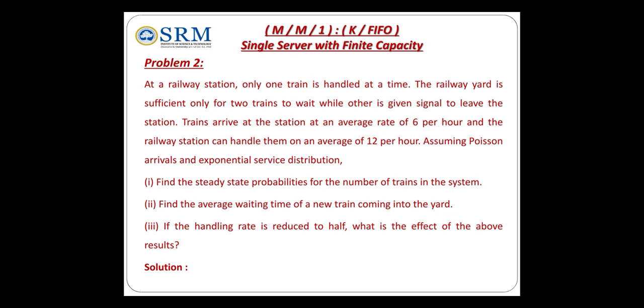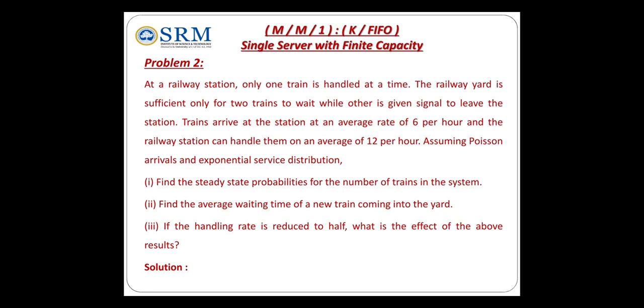First question, find the steady state probabilities for the number of trains in the system. Second one, find the average waiting time of a new train coming into the yard. Third one, if the handling rate is reduced to half, what is the effect on the above results.